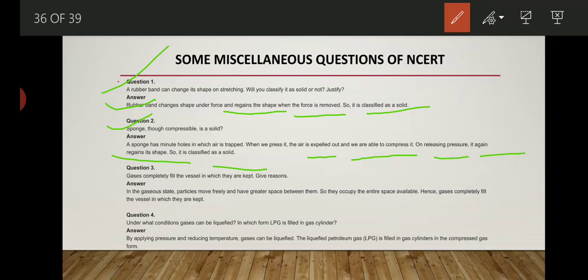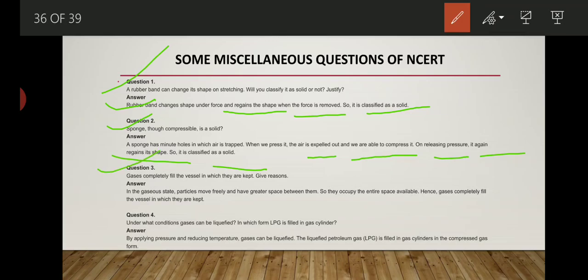So let's see. In the gaseous state, the particles move freely and have greater space between them. So they occupy the entire space available. Hence, gases completely fill the vessels in which they are kept.